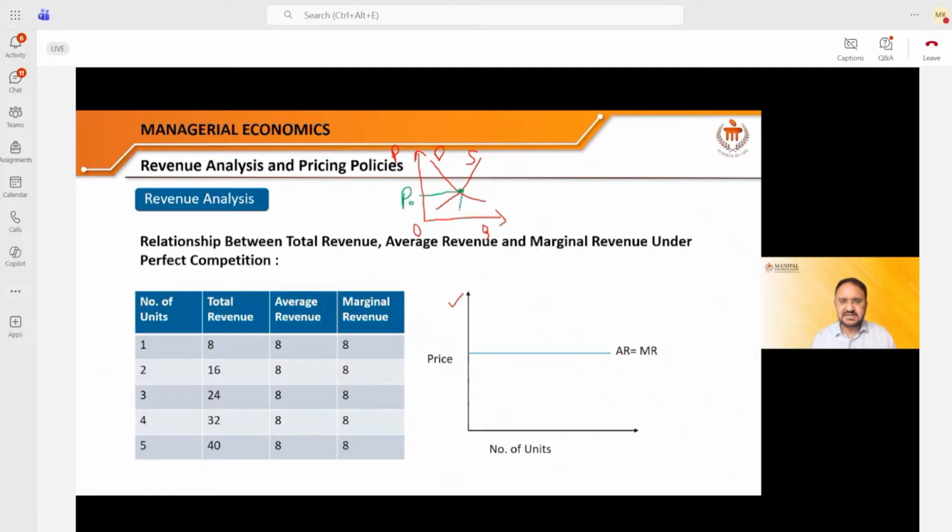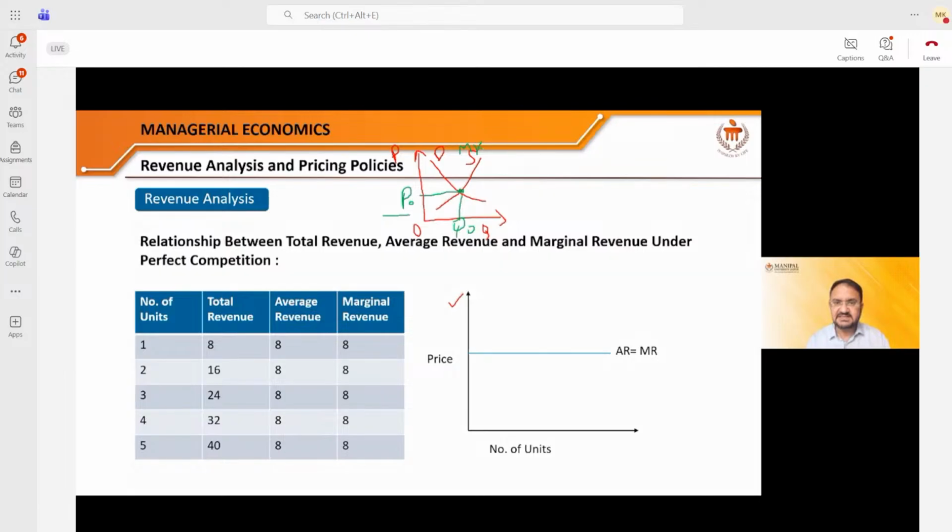And at this price, many people are purchasing products. So Q naught is the quantity purchased by the people. Now, what did I say? In the perfectly competitive market, whatever prices are set by this market, the individual firm working within that particular market has to follow the same prices. So this is the market equilibrium.